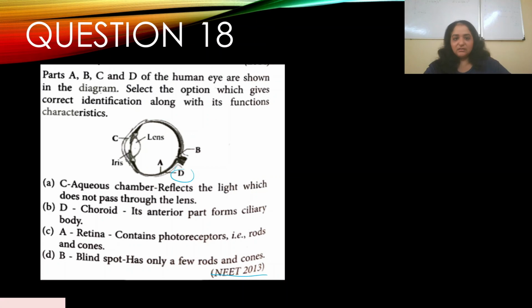Because D does point towards choroid, and in the choroid, the posterior part has many blood vessels, but as you move towards the anterior part, it forms the ciliary body. So that is correct. And A, retina, contains photoreceptors, that is rods and cones. So according to me, there are two correct answers, B and C.